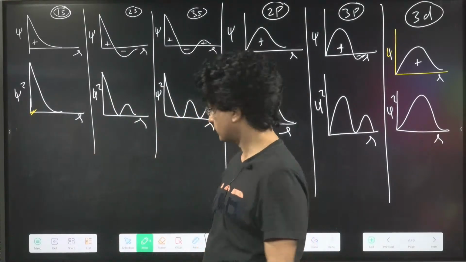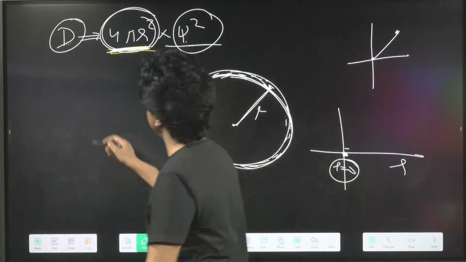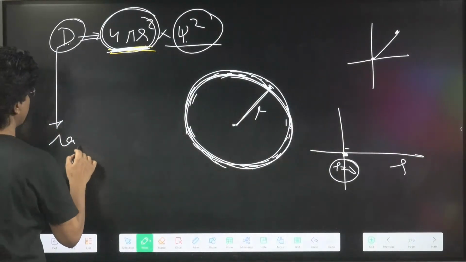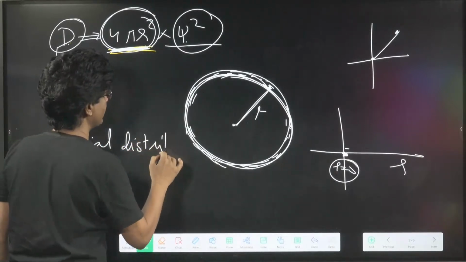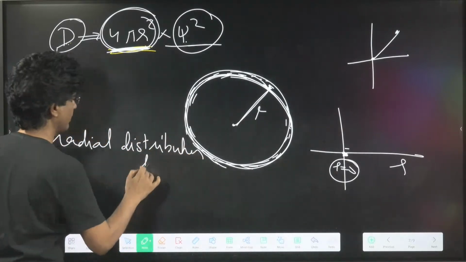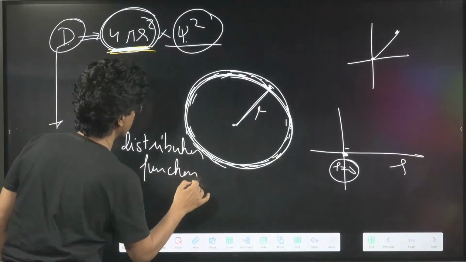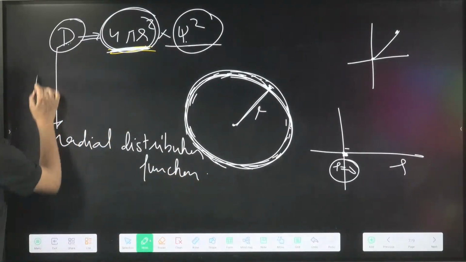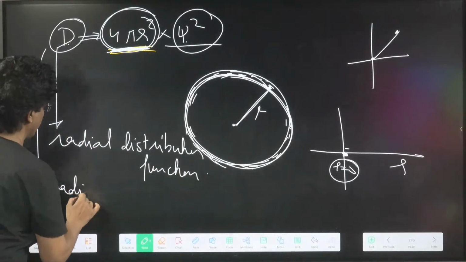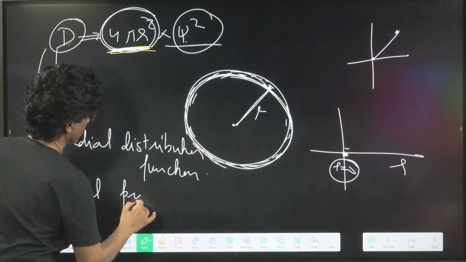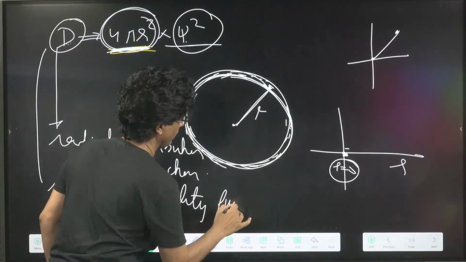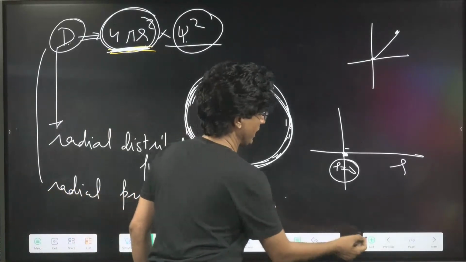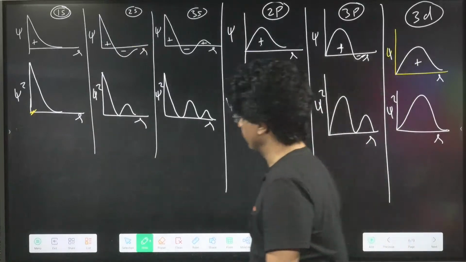Yes or no? And now understand, this capital D is also called the radial distribution function, or radial probability function. Okay, so let's draw the graph of this thing, the capital D.